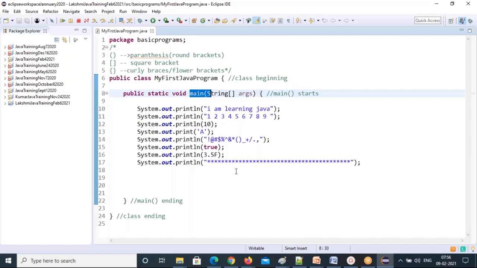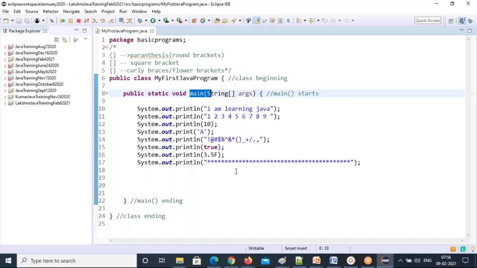Same with company name for employees, right? Company name is the common property. You will apply it for all the employees. So employees here are the objects, and for all objects you have to apply this company name. For such common properties shared by many objects, you have to use the static keyword. So that's the static purpose.